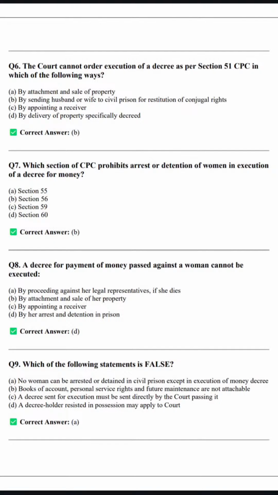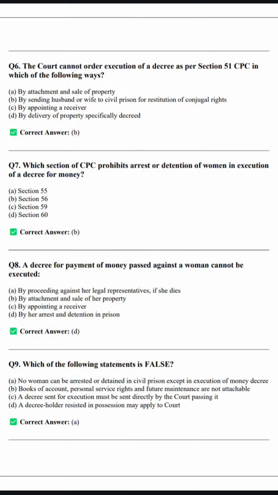So where were we? We are at question number 7. In the case of women, arrest and detention cannot be done in the case of execution of a decree for money. It is clearly mentioned in section 56 of CPC, right? Now let's move ahead. What does question number 8 say?